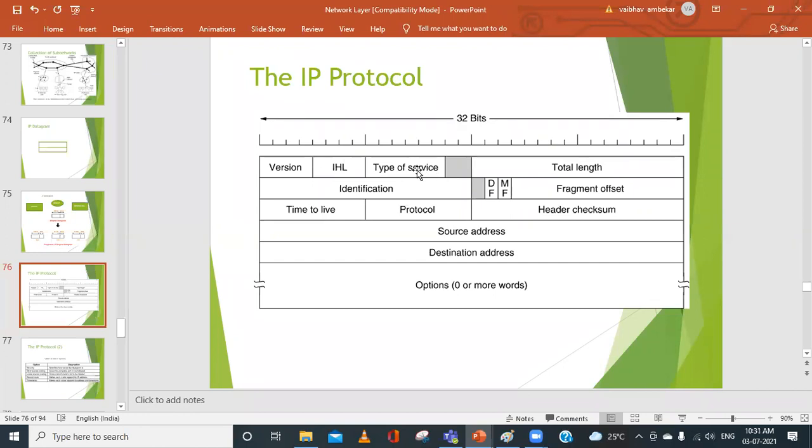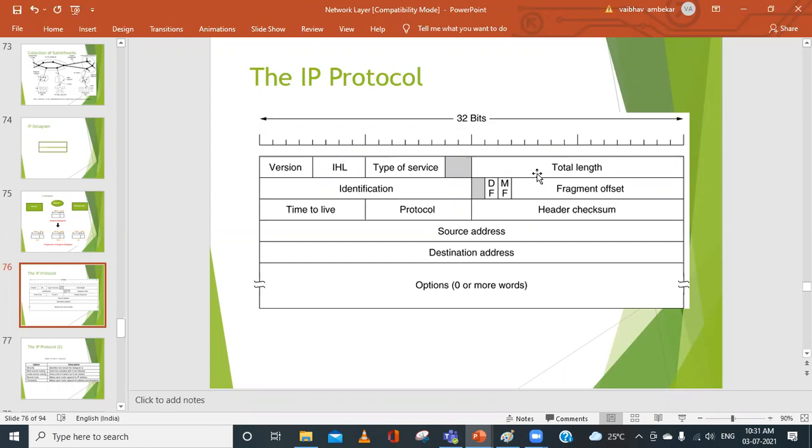Are we clear with this? What is the meaning of type of service? It consists of 8 bits. Out of that, the initial 6 bits are used, and the remaining 2 bits are unused. These 6 bits are used to mark the packet with the service class, and this service class can indicate what type of service is needed. It can be reliability, it can be in terms of speed, or it can be services required for error transmission, error handling or error checking. All those will be indicated in the type of service.